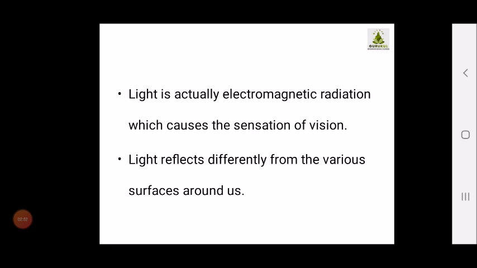Now, what is light? Light is actually electromagnetic radiation which causes the sensation of vision. Light reflects differently from the various surfaces around us.